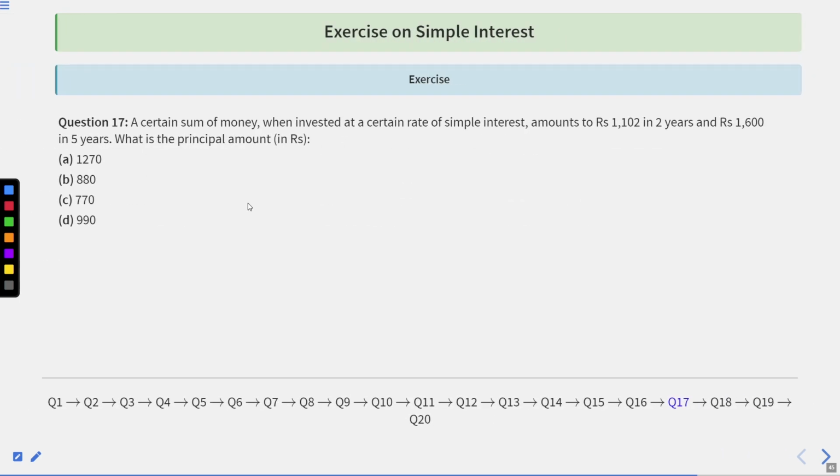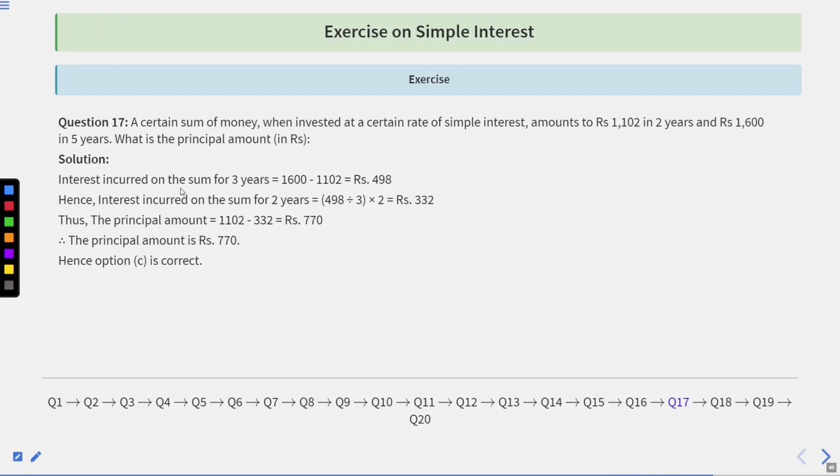Question number 17. A certain sum of money, when invested at a certain rate of simple interest, amounts to rupees 1,102 in 2 years and rupees 1,600 in 5 years. So what is the principal amount in rupees? So the solution: interest incurred on the sum for 3 years is equal to 1600 minus 1102, which is 498.